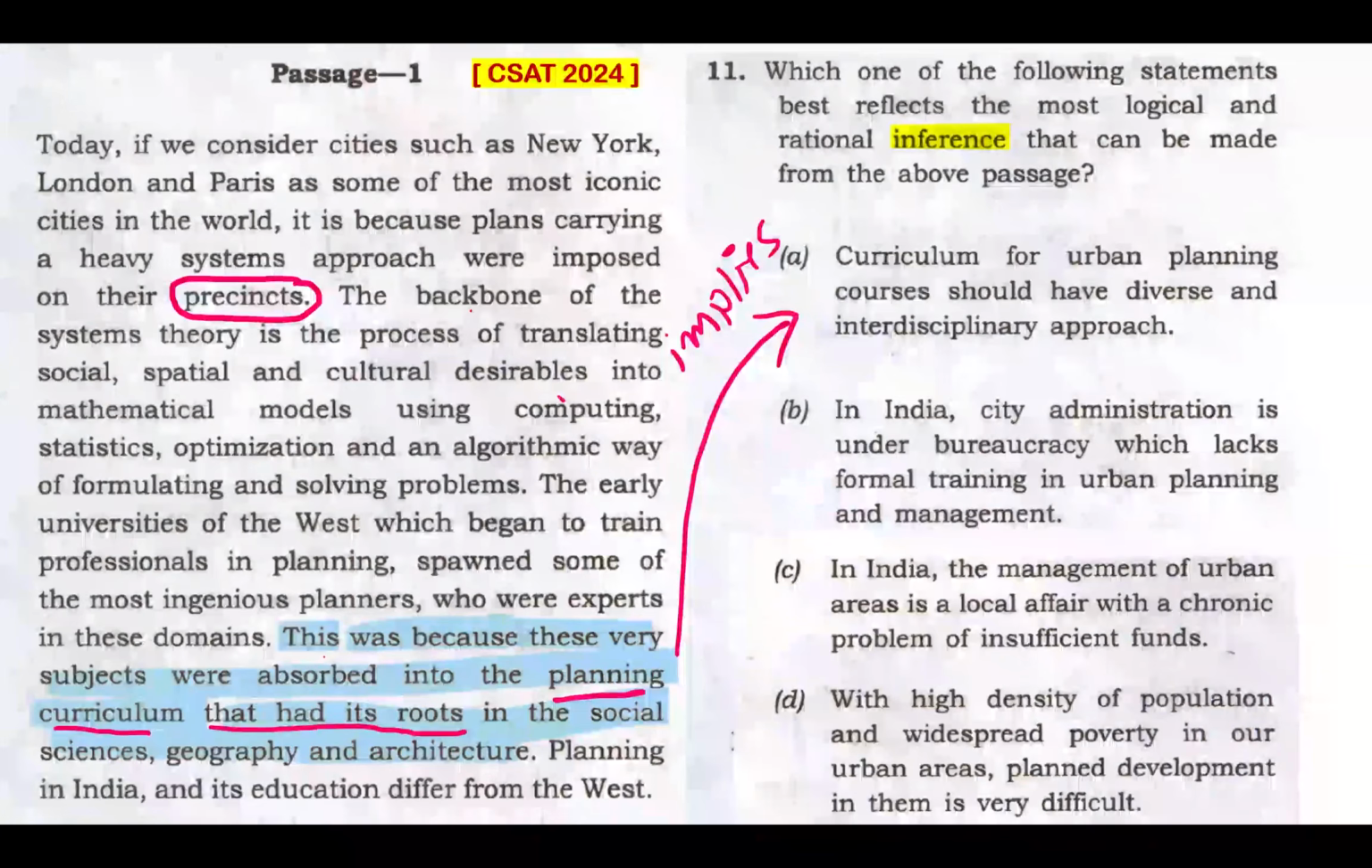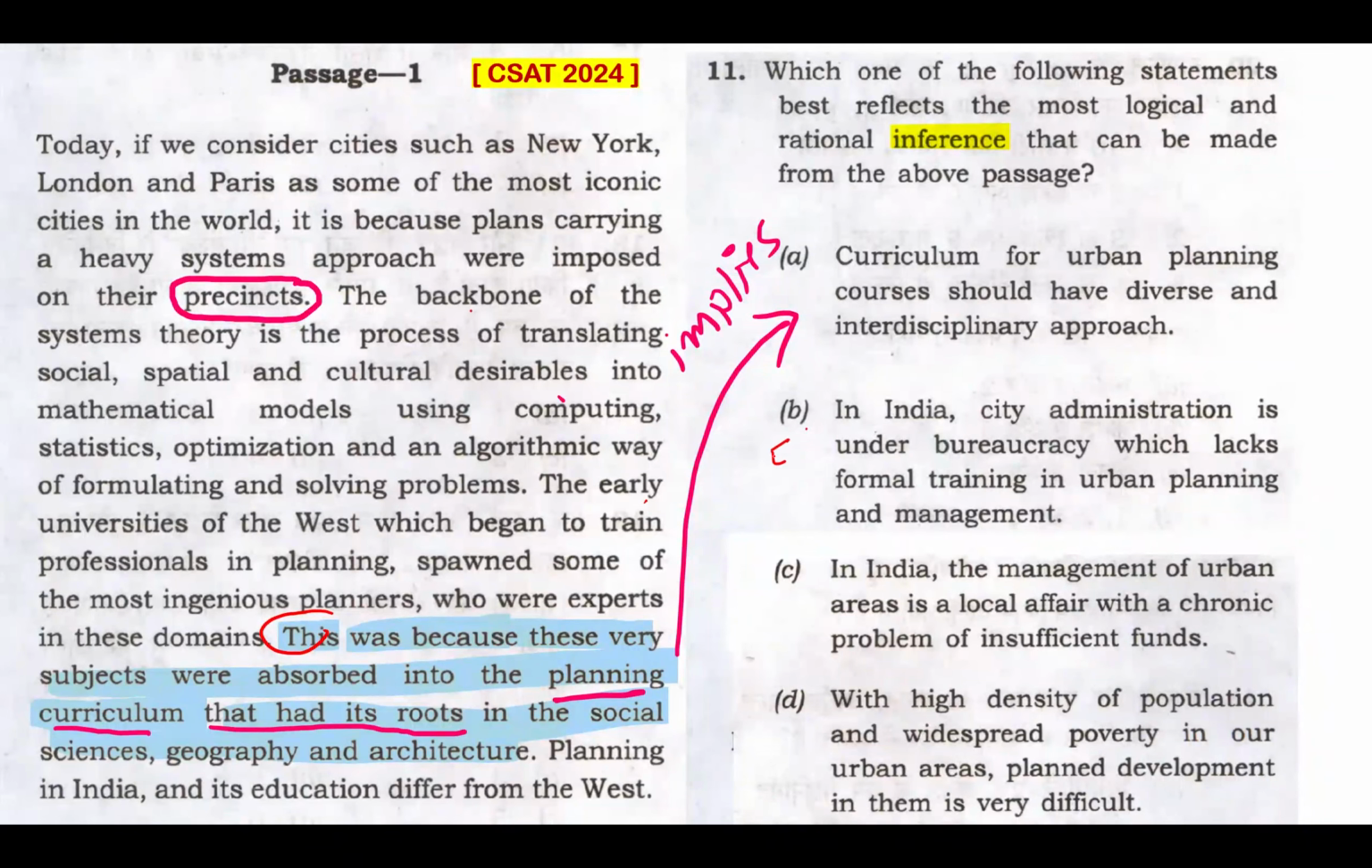This was because of the very subject. So everything is connected with this. This was because of these very subjects were absorbed into the planning curriculum that had its roots in social sciences. So these things imply that curriculum for urban planning courses should have diverse and interdisciplinary approach. Well, let me check for other options. Option B. In India, city administration is under bureaucracy, which lacks formal training in urban planning and management. That's totally out of context.